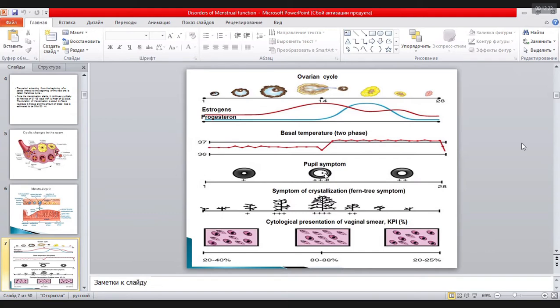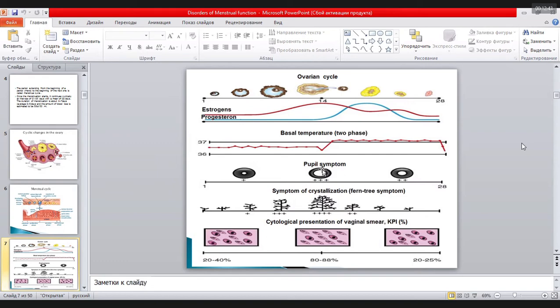Usually cervical mucosa is created by cylindric epithelium, and in the middle of the menstrual cycle we have softening of the cervix as well, and that's why we have dilation of the external os of the cervix, and due to this cervical mucosa accumulates in the cervical canal.